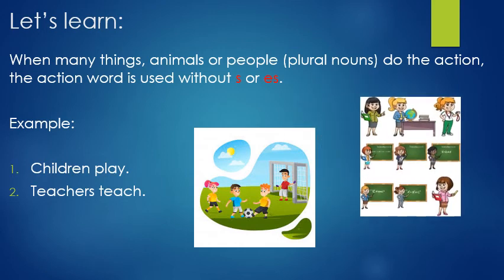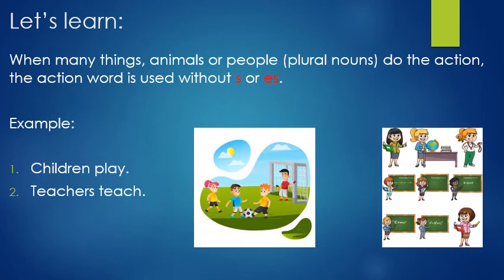See this picture? Teachers teach. Now teachers, there are many teachers. Teach. Again see the word teach. I have not used S or ES in the action word. Clear? So, many things, many animals, many people, when they do the action, you don't have to use S or ES.